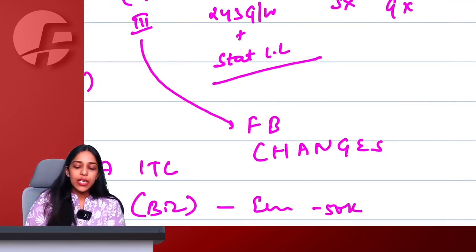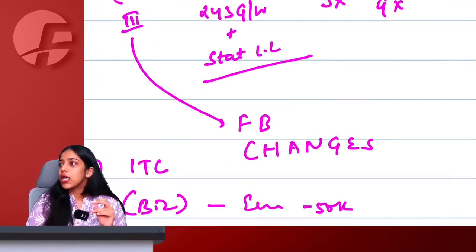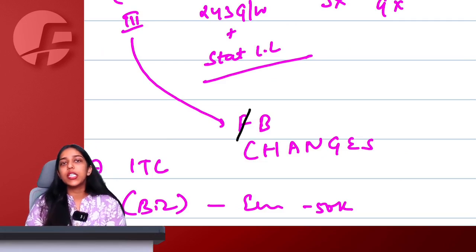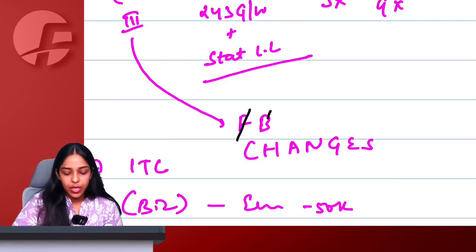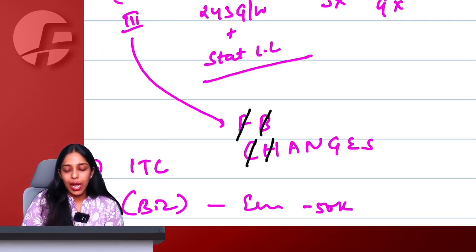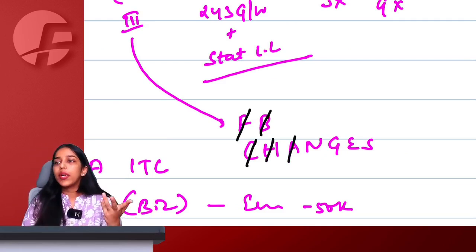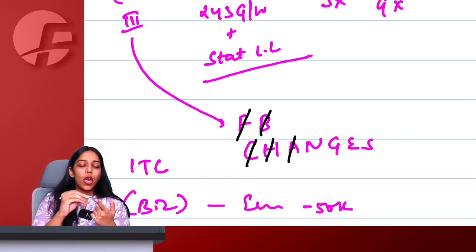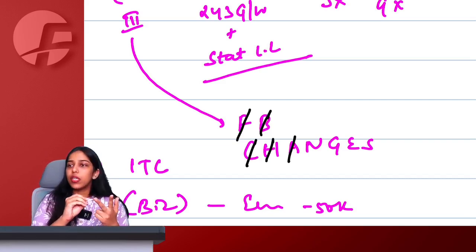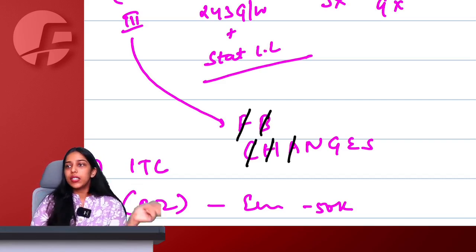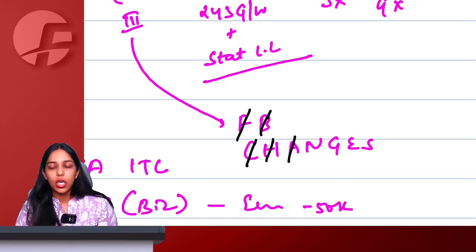Schedule 3 negative list, FB changes. Services of funeral, mortuary, burial, crematorium, including transportation of deceased, bond-to-bond transfer, court or tribunal, high sea sale, actionable claim other than specified actionable claim. What are specified actionable claims, ma'am? Lottery, betting, gambling, online money gaming, horse racing and casino. These are supply. Other than this, any actionable claim is not a supply.